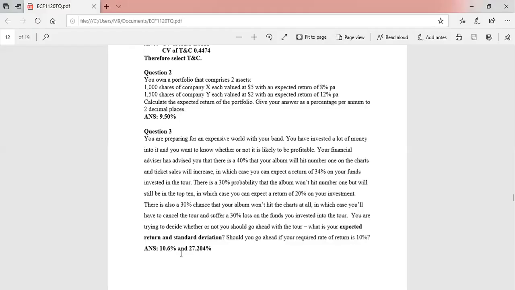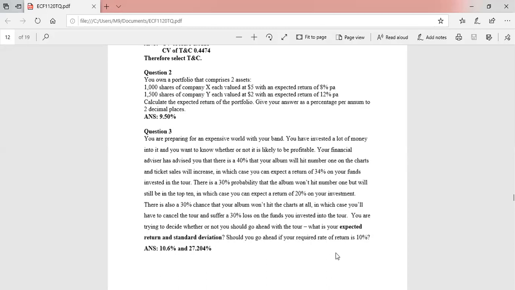So first, the answer for the expected return, you can check here: 10.6%, standard deviation 27.2%. We got the answers. So there's another part in the question. Should you go ahead if your required rate of return is 10%? So if your required rate of return is 10%, should you go ahead with the investment? Answer should be yes. Why is the answer yes?